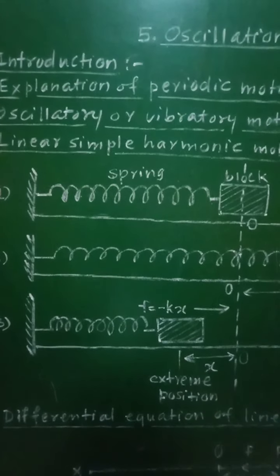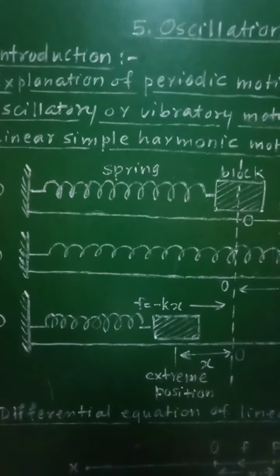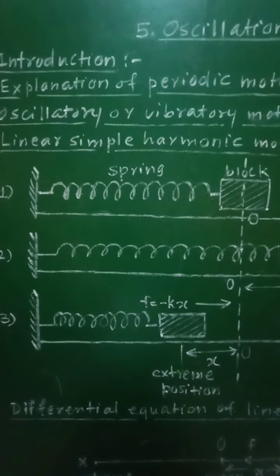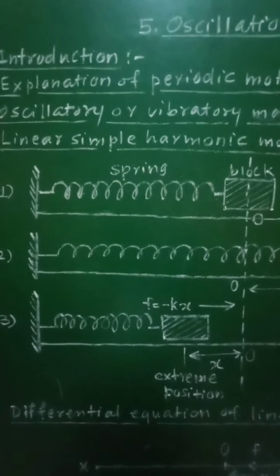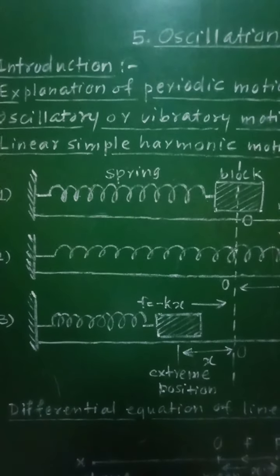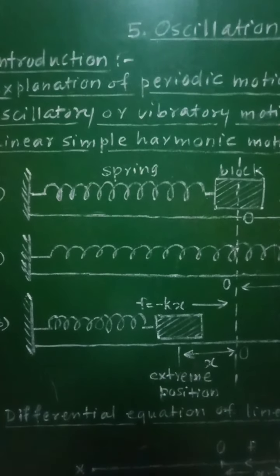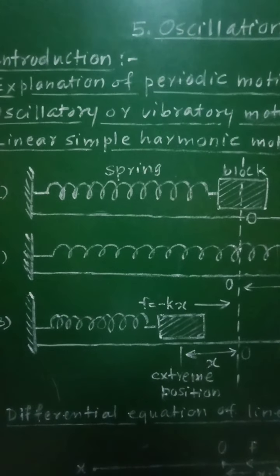Any motion which repeats itself after a definite interval of time is called periodic motion.